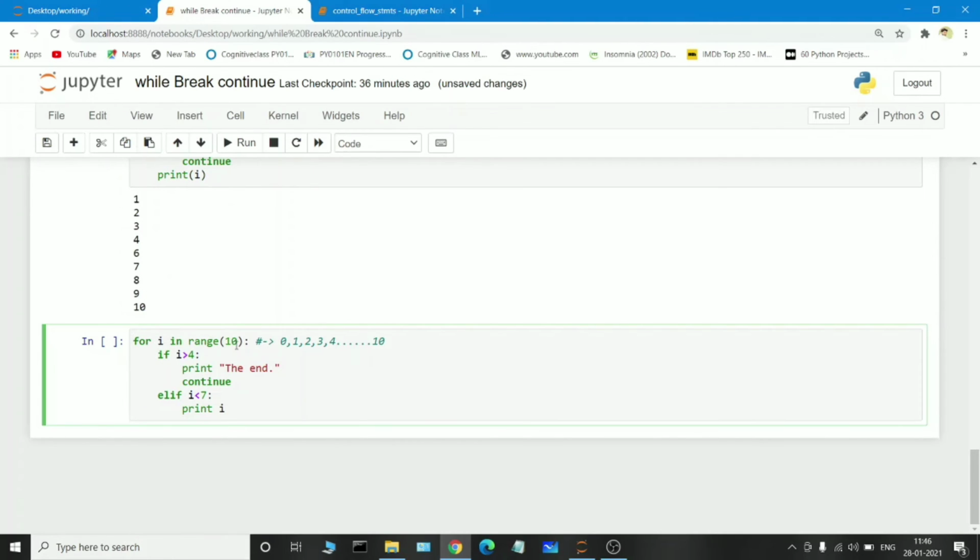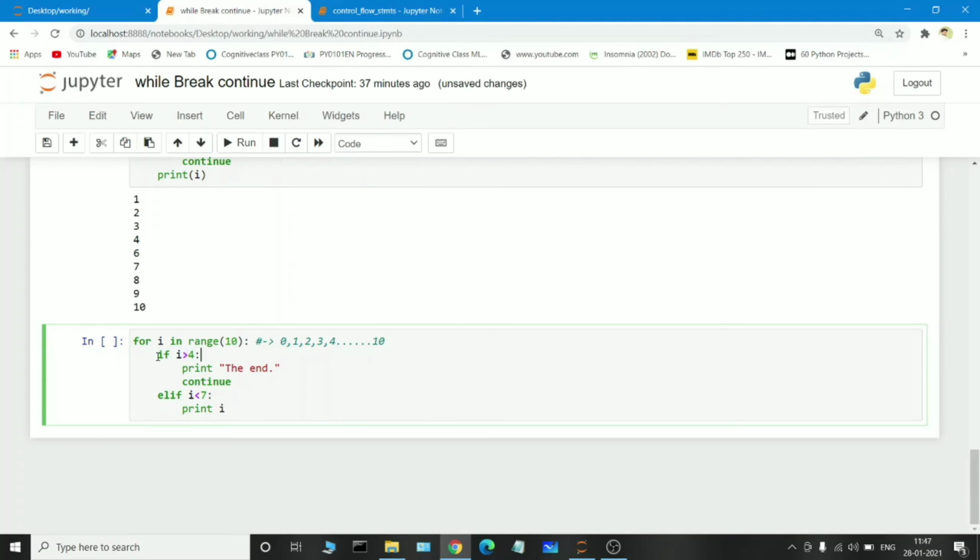Okay, for i in range of 10, initially the i value will be 0 because we are not passing any first parameter here. In the last section we have discussed how the for loop worked. For i in range of 0 to 10, it will check the condition: if i is greater than 4. The i value is initially 0, so 0 is greater than 4? Sorry, the condition fails, because 0 is not greater than 4.